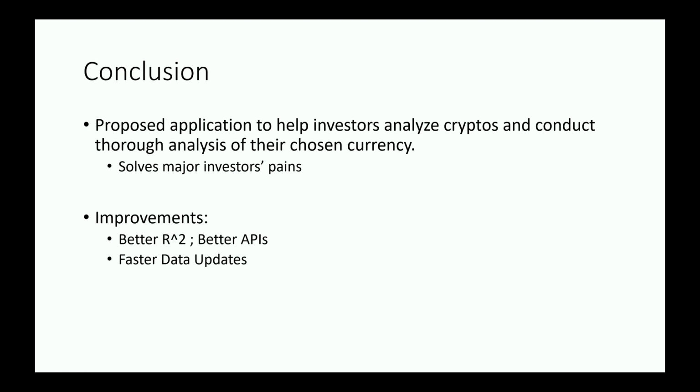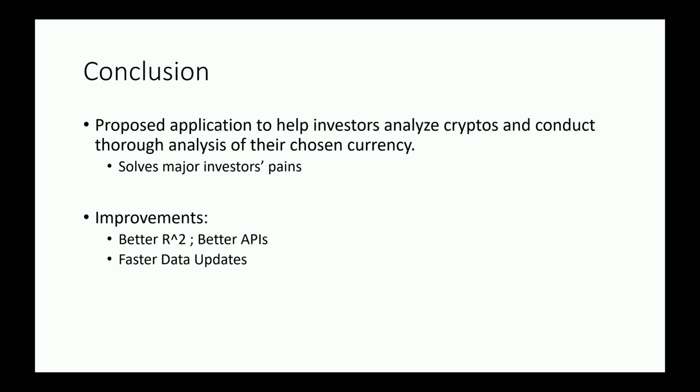So if we would be able to optimize our model, or maybe if we can find a better model to fit our data, we could get more satisfactory results. But the second problem would also be our API limitations, because currently we have very low API caps. For example, that forces us to use only 10 tweets per cryptocurrency to analyze. If we had a better API, we would be able to scale that up to 100. And for GitHub, we would be able to go a lot further into their commit history and have a more thorough data analysis.